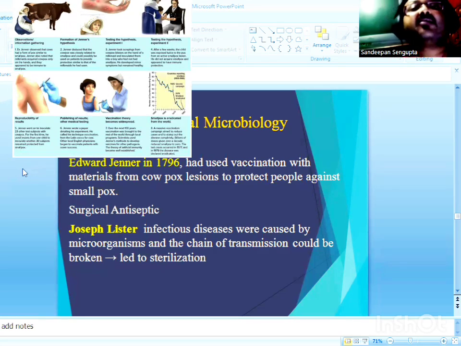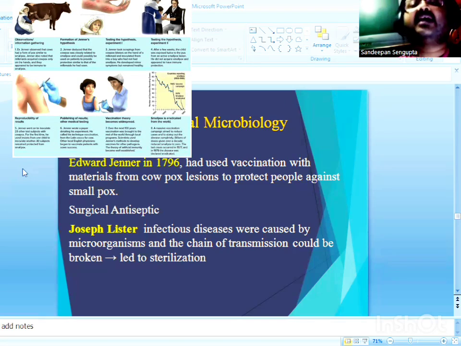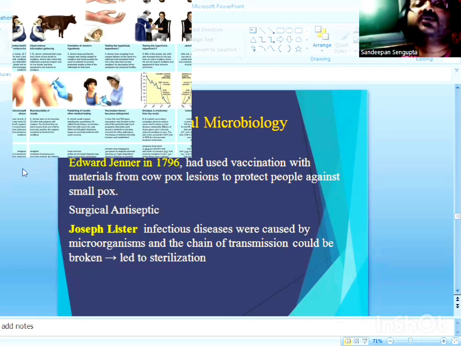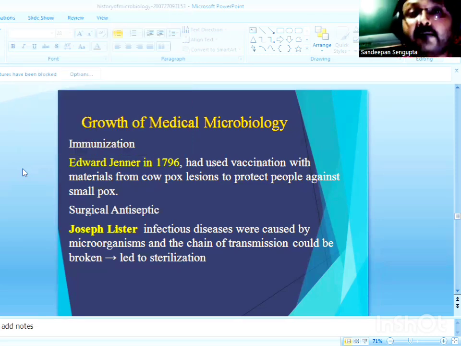So Edward Jenner, in 1798, by early 1800, had already introduced the concept of immunization or vaccination, and the word vacca means cow, for he had used pus from cowpox and introduced it into healthy individuals to provide protection against smallpox disease.